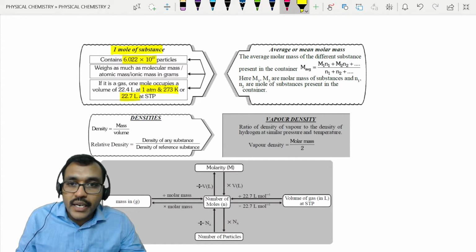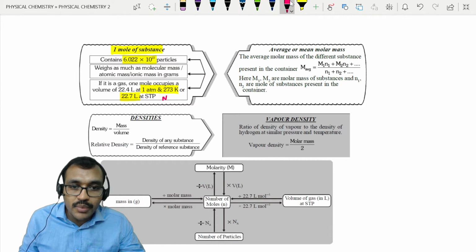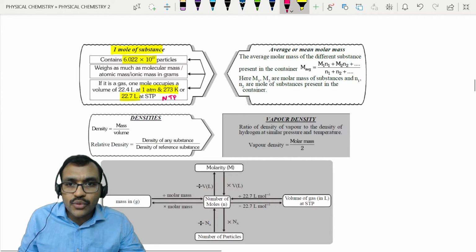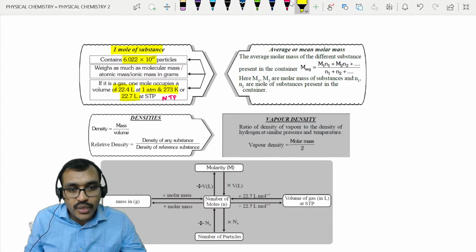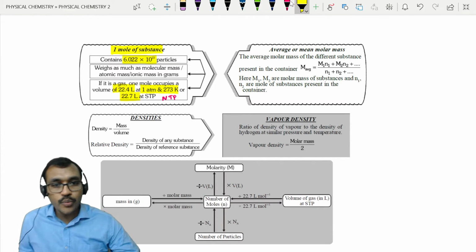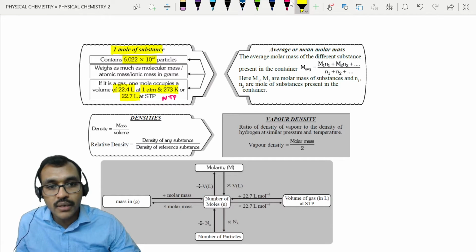We call that NTP, normal temperature and pressure conditions. Generally we take it as 22.4. There is a particular difference between 22.7 and 22.4. We will discuss that in the gaseous state chapter.